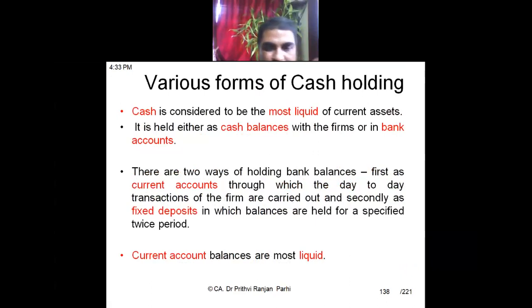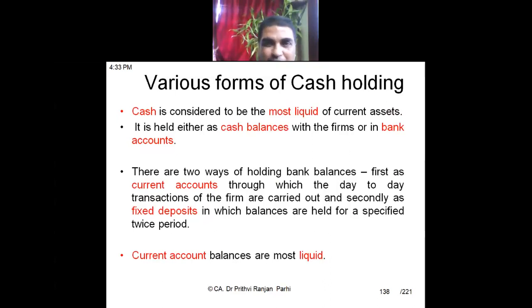Now, quickly we'll cover this concept also: various forms of holding cash. Cash is a very important component of working capital. This is the most liquid asset in the balance sheet, right? So cash can be kept in different forms. Normally, cash or cash equivalents. Cash equivalents means in the bank or in any other asset which can be readily convertible into cash.